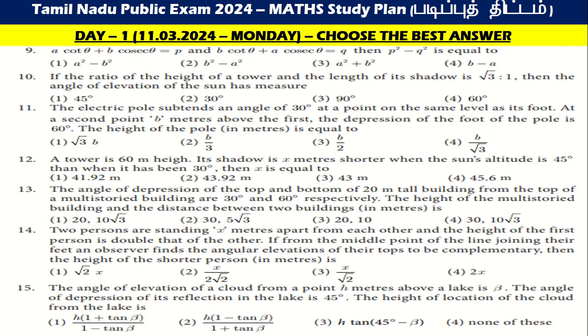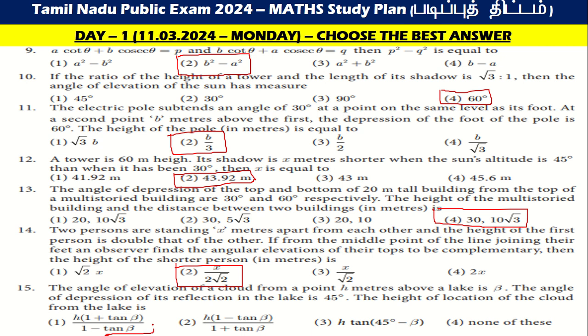Then let us go to the next one. The ninth one is b option, b square minus a square. Then the 10th one is d, 60 degree. Then the 11th one is b, that is b by 3. The 12th one is also b, 43.92 meter. The 13th one is 30 comma root 3. The 14th is x by 2 root 2, and the 15th is tan alpha plus tan beta by 1 minus tan beta.